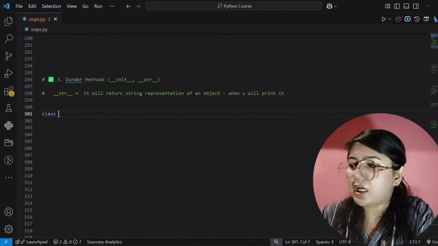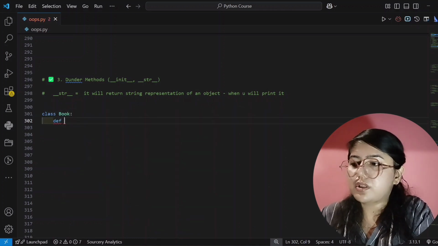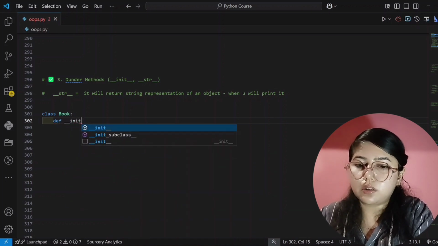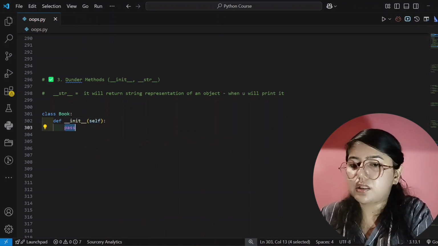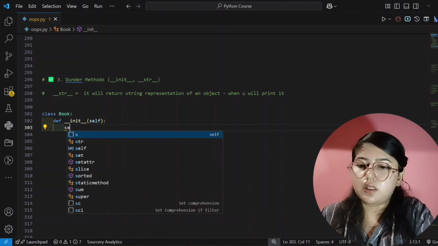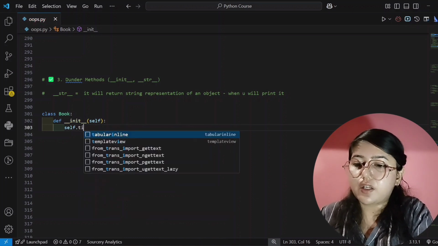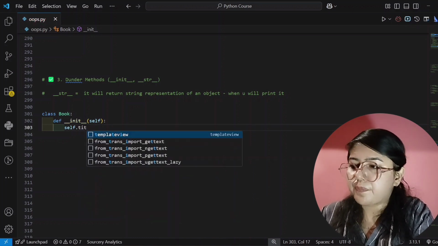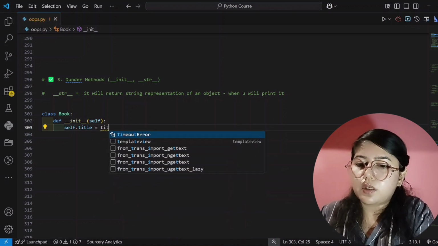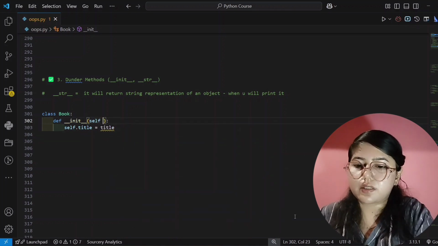I will create a class, and that is Book, then colon, and first, that is __init__. This is the constructor. Here I will remove this pass and I will create a property, and that is title. Here I also have to pass this parameter, don't worry, I will pass title, and this title only I will assign here.